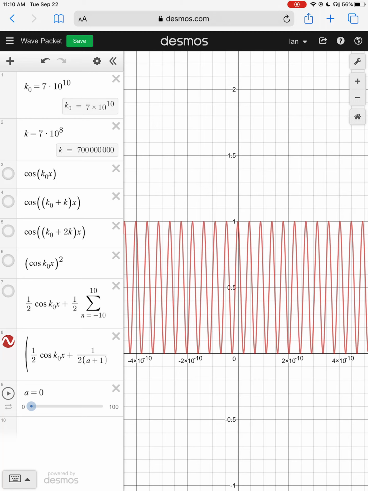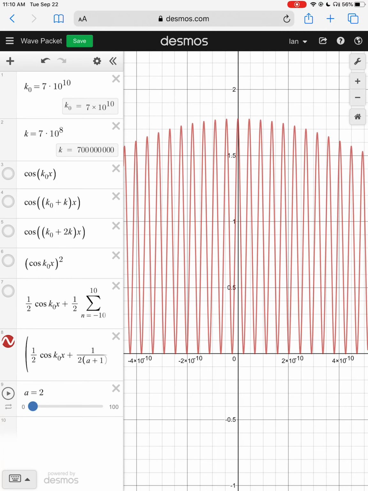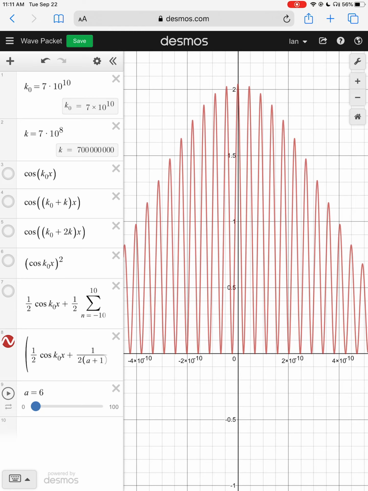But if we increase this a term down here in the bottom, that's going to be adding more and more terms. So as a gets bigger, we're less and less certain about the momentum, and then we're going to see what happens to the position. And so the plot here is showing the position. So we can see that we know nothing about the position at a equals 0. But as we increase a, so here we're at a equals 6, we can see the particle begin to localize. So now we have a greater chance of finding the particle in the middle of this region and a lesser chance of finding it at the end.